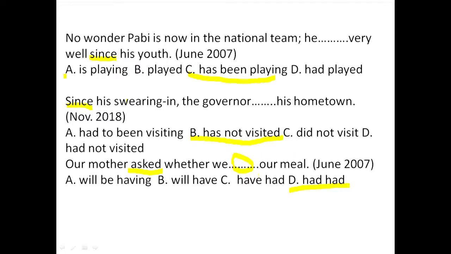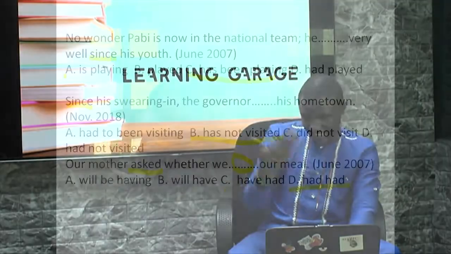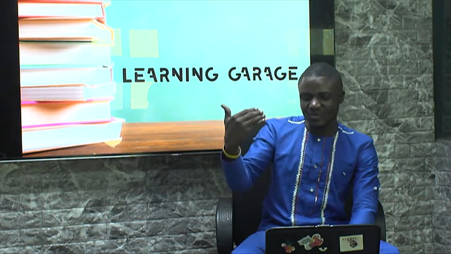Had. Our mother asked whether we had our meal. In this case, the idea about asking only happened after the idea about having the meal. Whether we had the meal or not occurred first, and immediately after that, the idea about asking came up. So our best option is, of course, D, had.